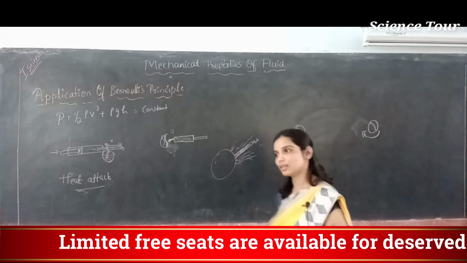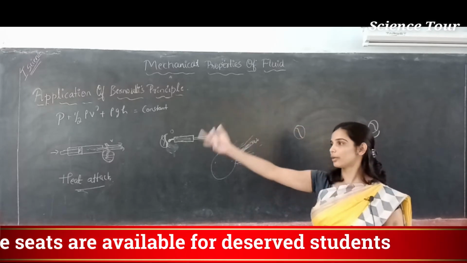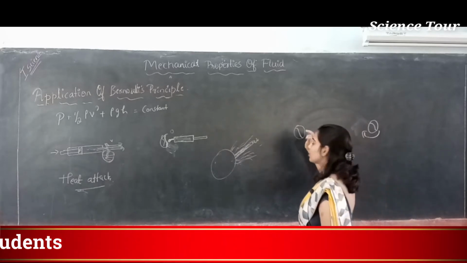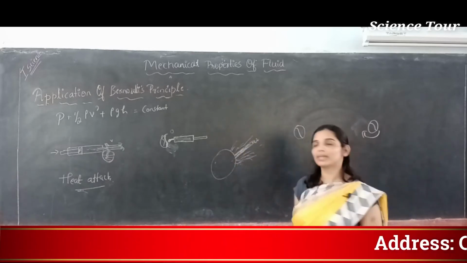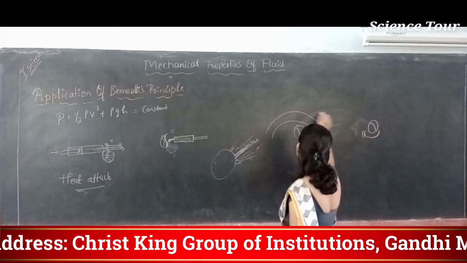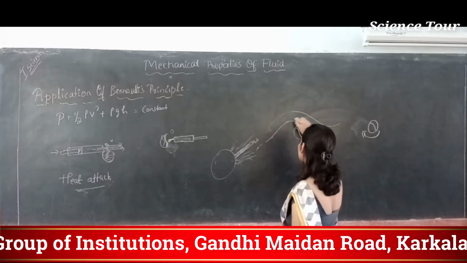Because when you throw the ball, air is present everywhere, and air is a fluid, correct? So when you just throw without spinning the ball, these are the different air layers.